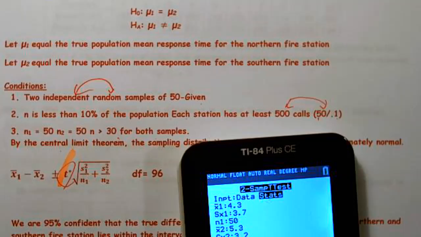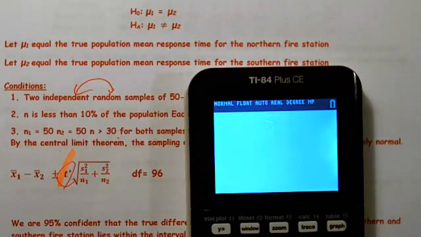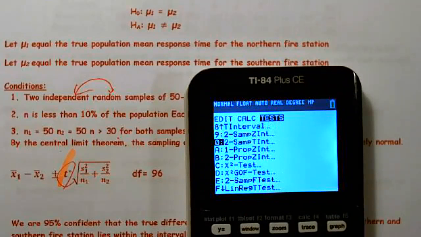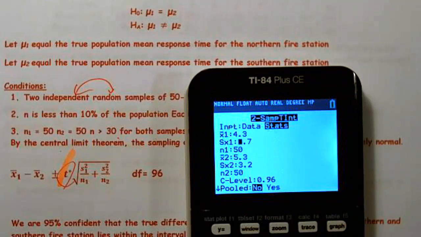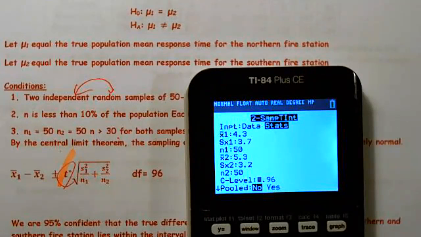And we're looking to see, you know what, I did it again. It's not a 2 sample t-test. I'm trying to run that 2 sample t interval. All right, so 2 sample t interval. We got everything entered, and I need to change that confidence level to a 95% confidence level, so 0.95.